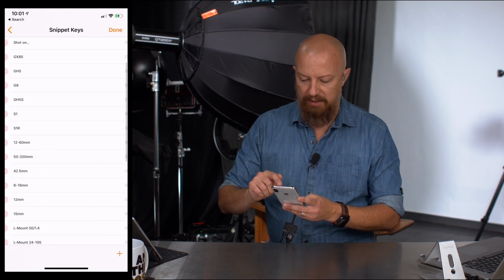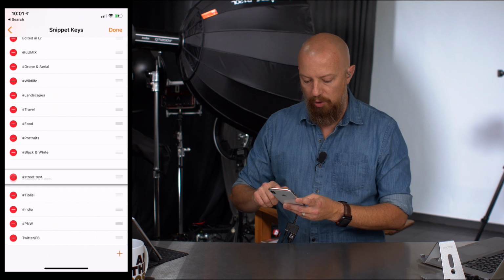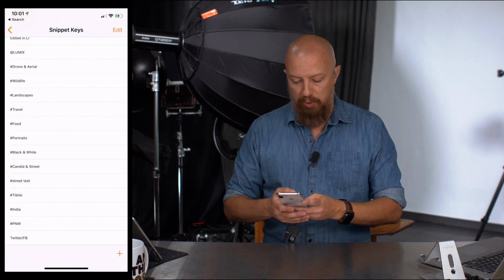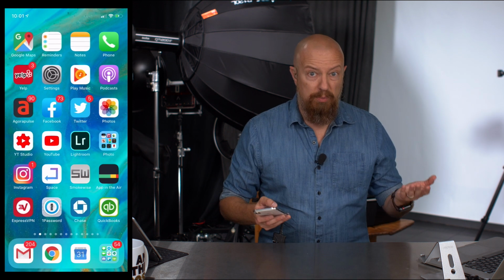Okay, perfect. Done on there, back out of there, and you can rearrange them while you're in here if you wanted to. If I hit edit here, I can rearrange them. So if I don't want that one at the end, let's actually move this up along with my other hashtags. We'll just put it right there, street test. Okay, so that's where that is. So that's that part of it. So now I would go to start composing my post in Instagram.